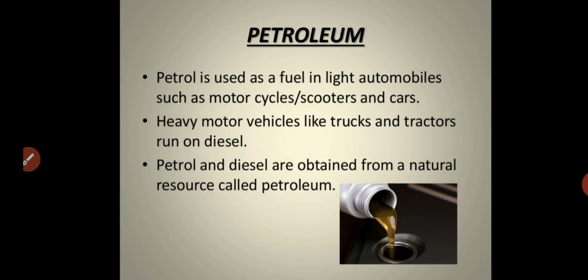Another part of petroleum is diesel. Where do we use diesel? Commonly we use diesel as a fuel in heavy motor vehicles like trucks and tractors. Similarly, as I already told you, petrol and diesel are both obtained from a natural resource, that is what we call petroleum. Petroleum is a mixture of many substances including petrol and diesel.